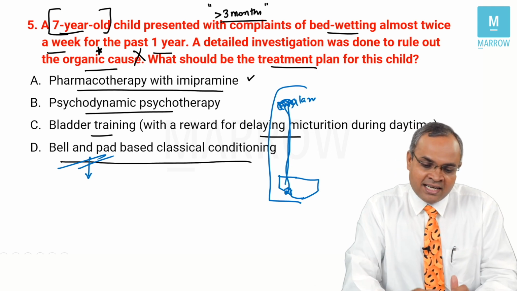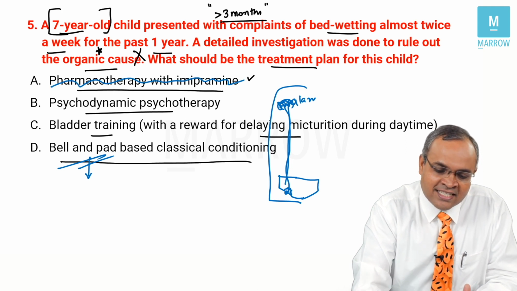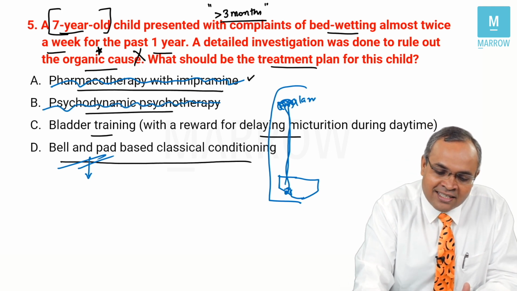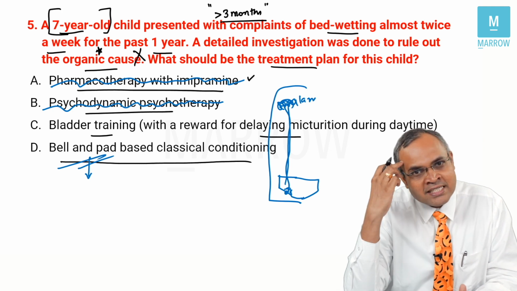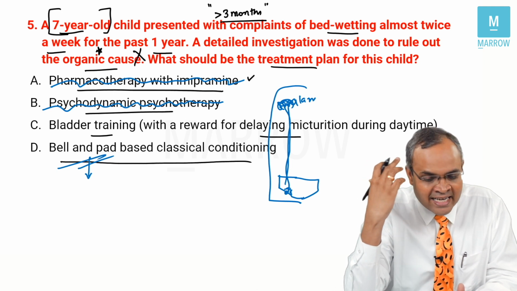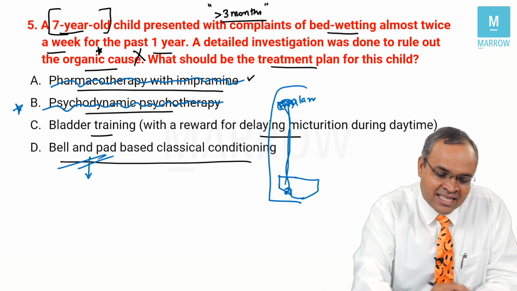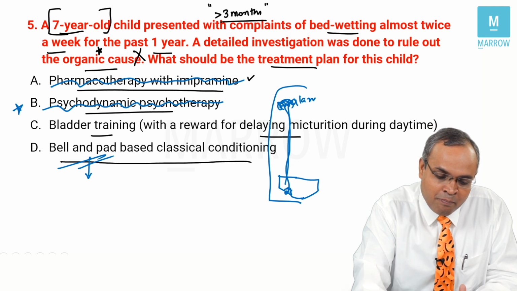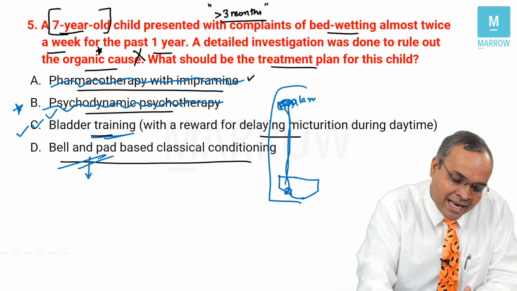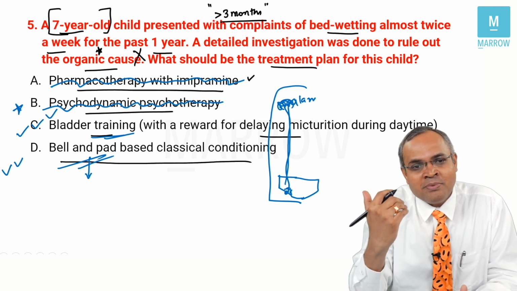Now, what is the treatment plan for this patient, they've asked. Pharmacotherapy with imipramine is not a great strategy with so many side effects. You would not go for it. Psychodynamic psychotherapy is a long-term therapy which is typically done for patients who have psychological conflicts and their own issues in terms of conflicts in their identity and their own well-being and ego, all those stuff. So that's a long drawn process and nothing to do with bedwetting generally. Bladder training definitely is one of the most important initial treatment strategies. Bell and pad also is a useful strategy. So both are useful.